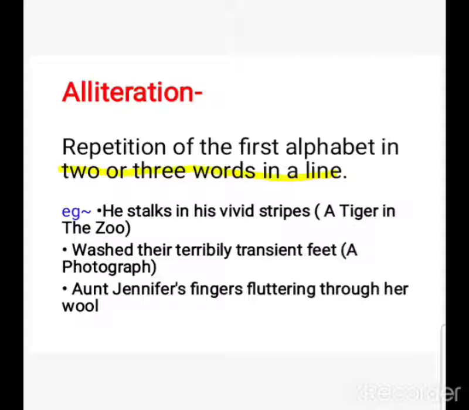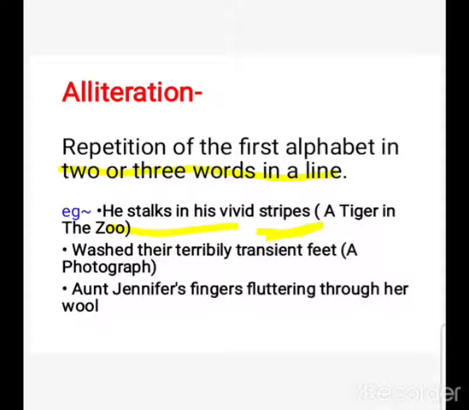He stalks in his vivid stripes. So there is a repetition of the alphabet S in 2 words in a single line. Stalks starts with S, stripes starts with S. So in this line, the poetic device used is alliteration.